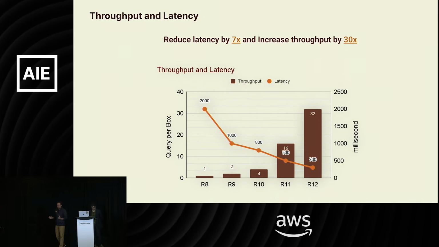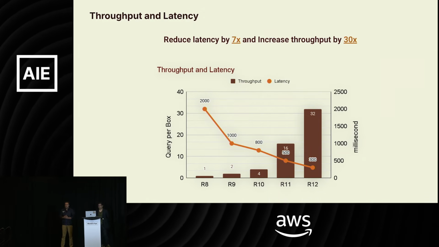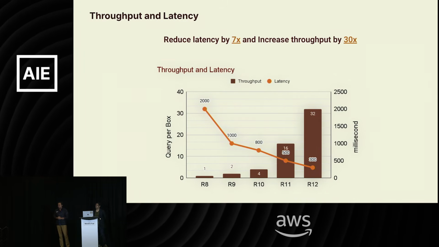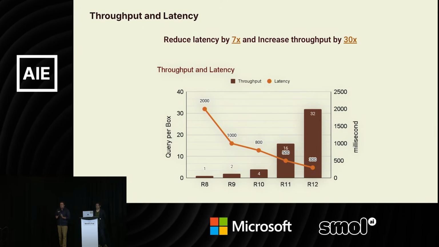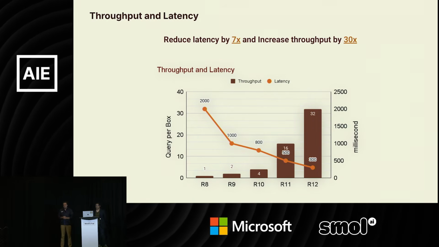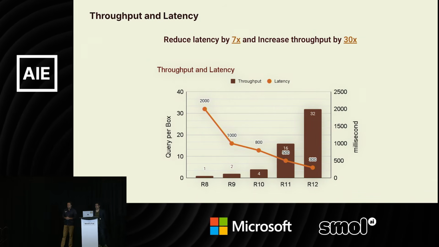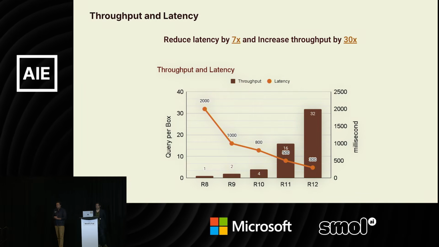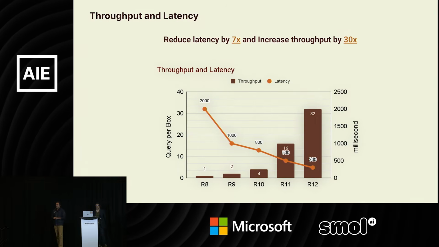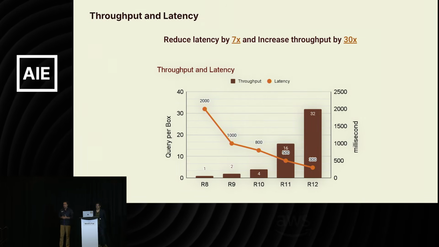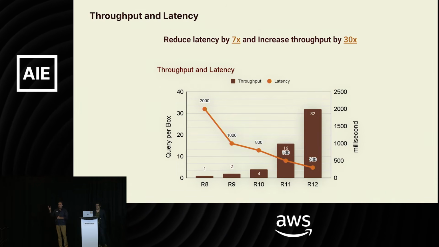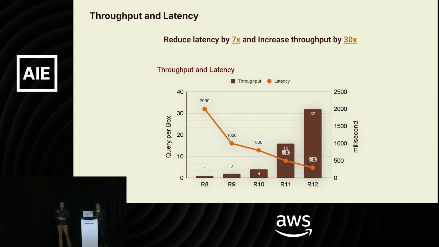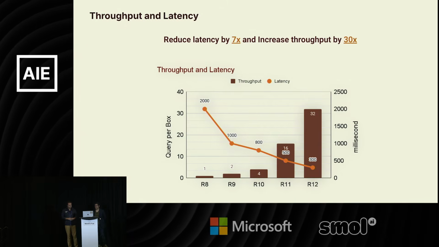If you put everything together, we can see that basically we can have a significant reduction in the latency. What we have done is that in 4 or 5 of our releases, one release after the other, we were able to reduce the latency by 7x. And at the same time, increase the throughput, which is basically the number of queries that we can handle by one GPU, by 30x. So we are improving the amount of work that the GPU is doing. At the same time, we are reducing the latency that each query is seeing.